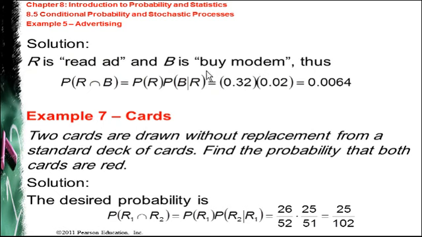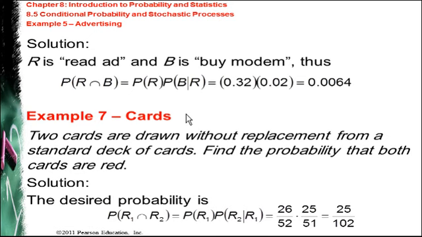So we have two probabilities here. We need to find the probability that someone reads the ad and buys the modem. It's going to be the probability that someone reads the ad times the probability that someone buys the modem given he or she read the ad. We multiply the two probabilities to get the final result, which is 0.0064.